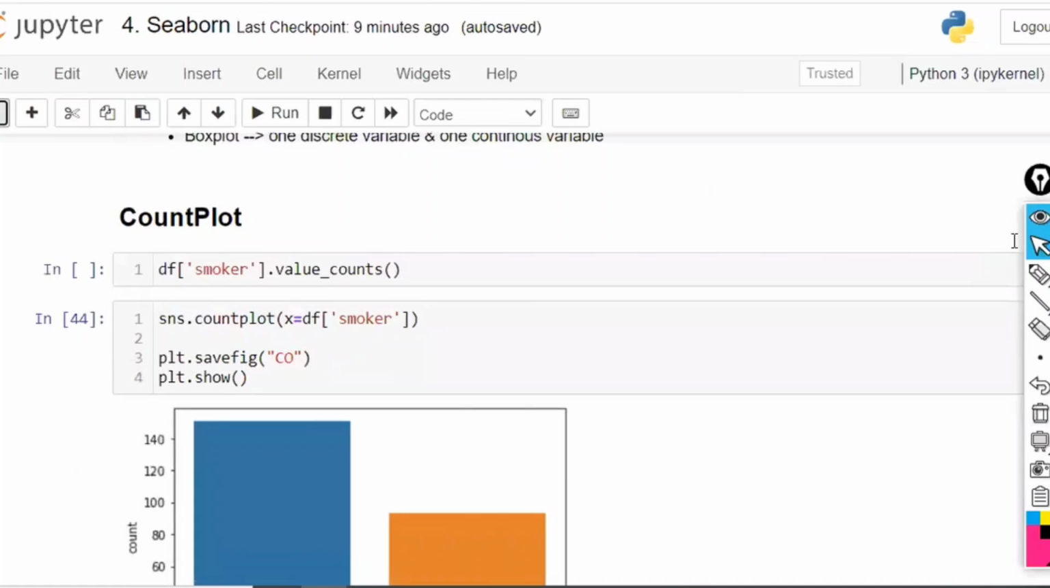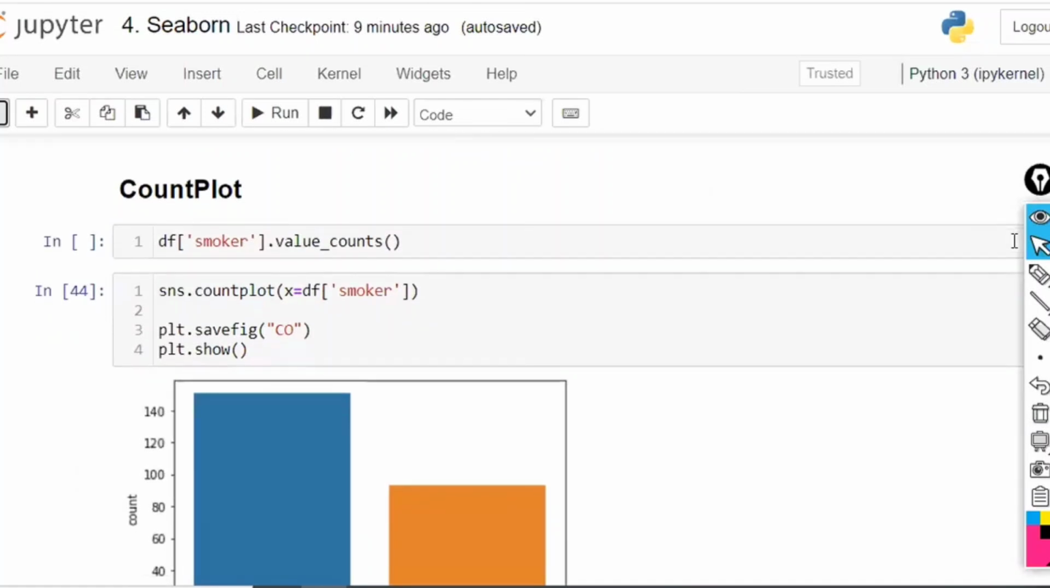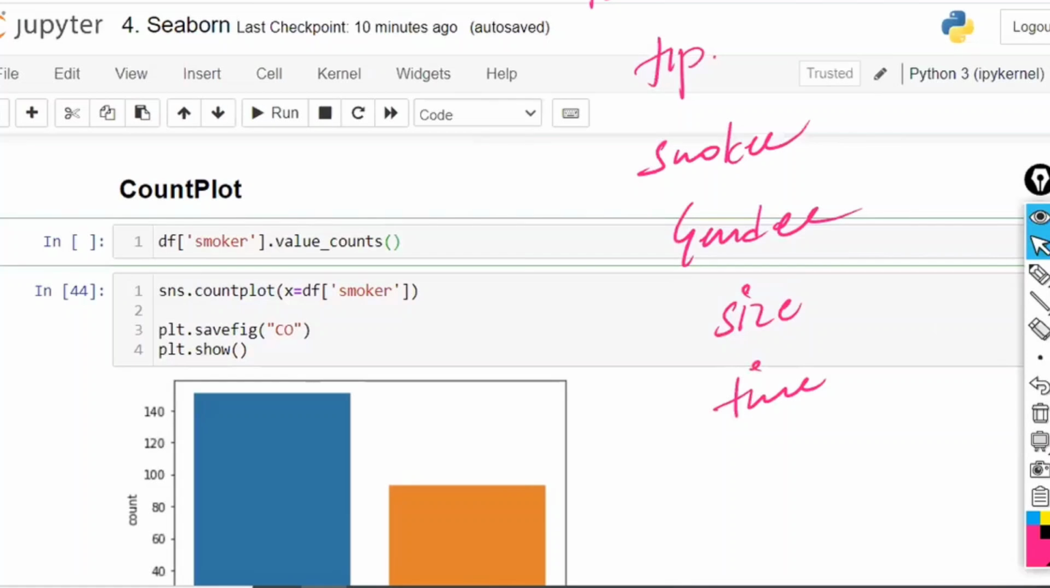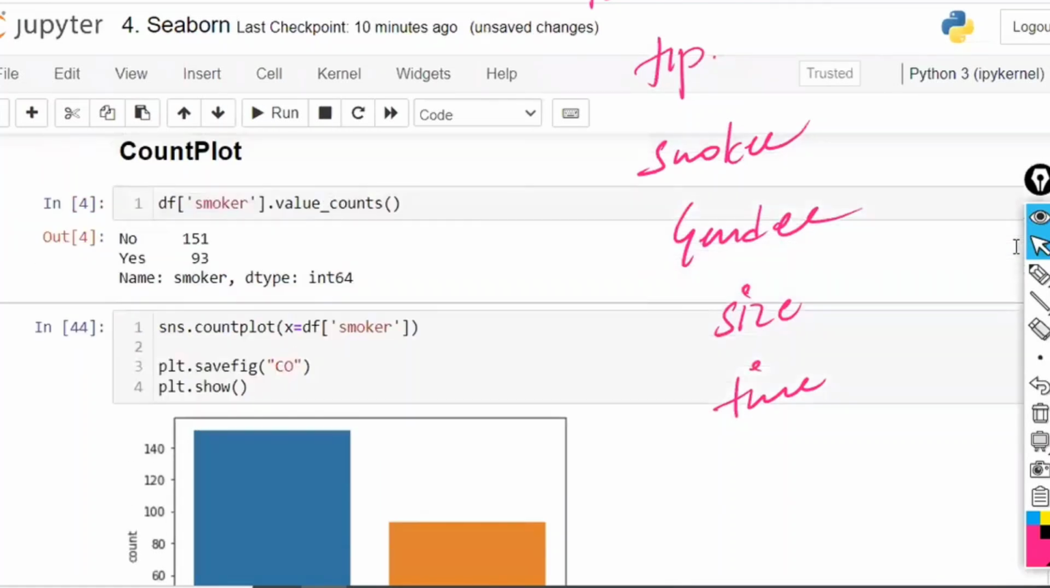So df of smokers. In the last class I already explained the data set, that is the tips data set, where we have the total bill and the tip amount, whether the person is a smoker or non-smoker, gender, and the size, that is how many people visited the restaurant, and the time, that is lunch or dinner. Like this we have multiple variables, right? Out of which one of them is smoker, where we have yes or no. Now if you observe value counts, the no's are 151 and the yes are 93.